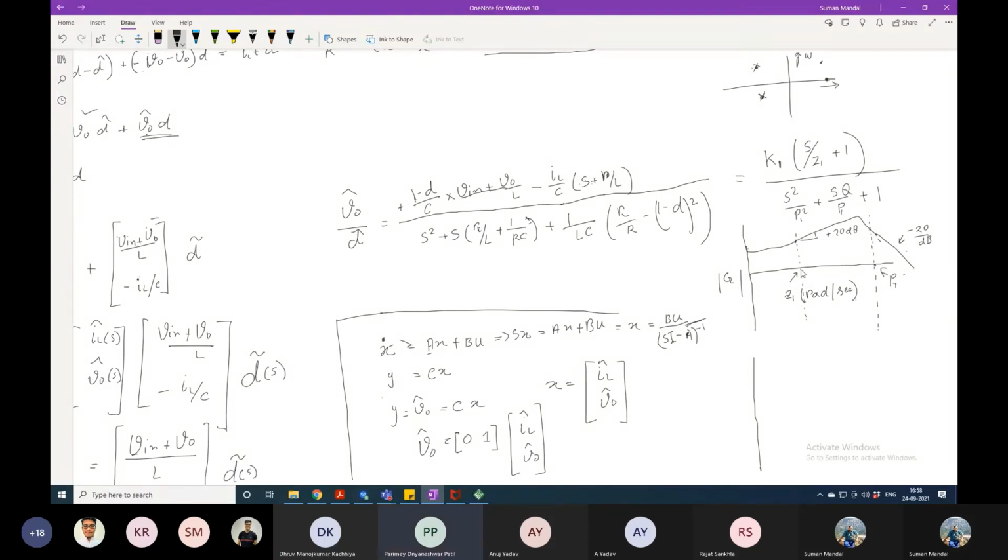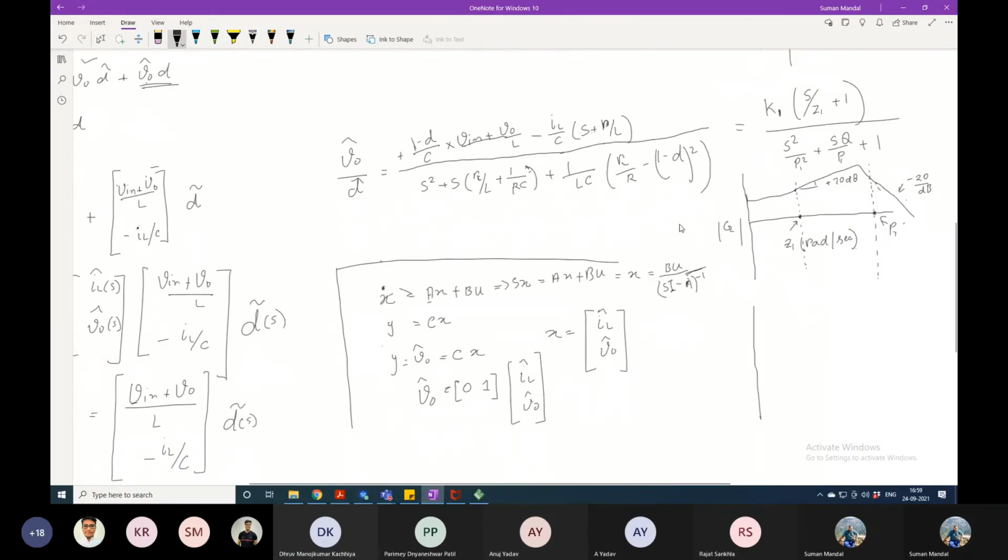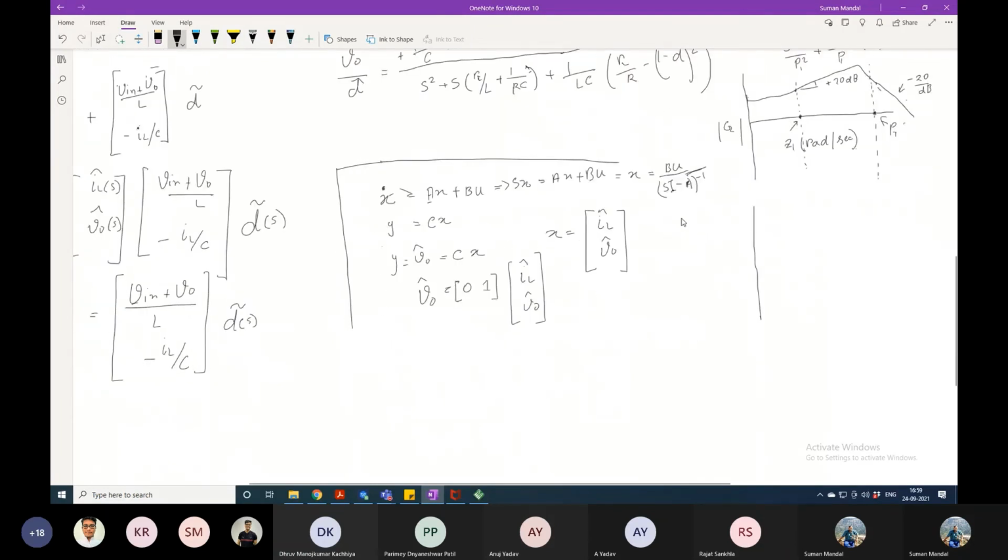Now obviously, for the controller, we will put the zero first and the pole will come later. This is not the controller; this is the transfer function of the plant, or I should say the converter. Now the controller will come into the picture. What do I want from the controller?